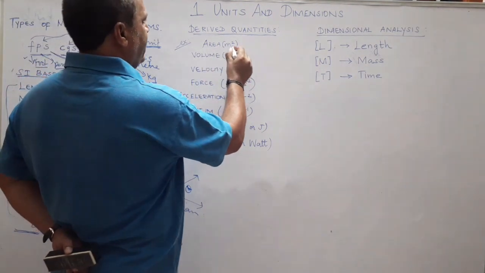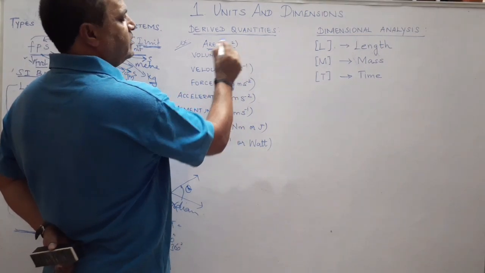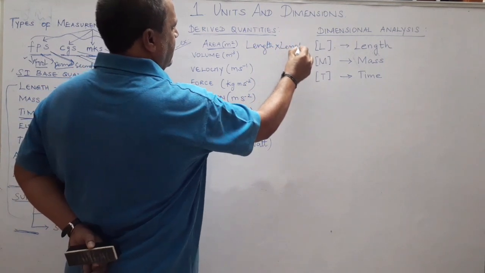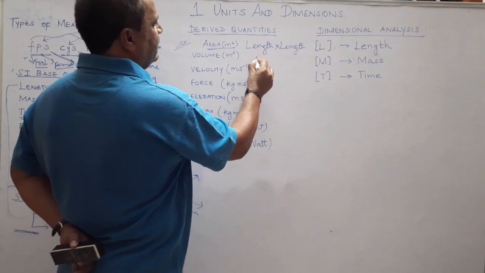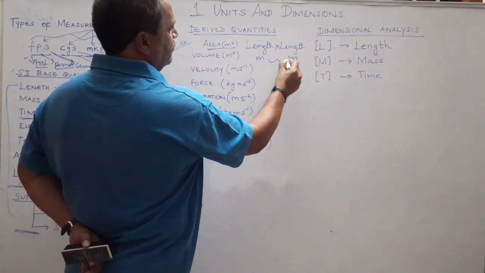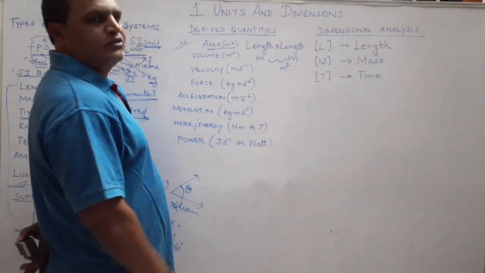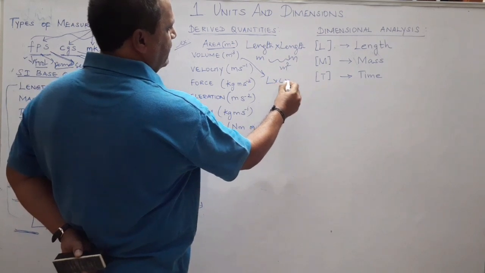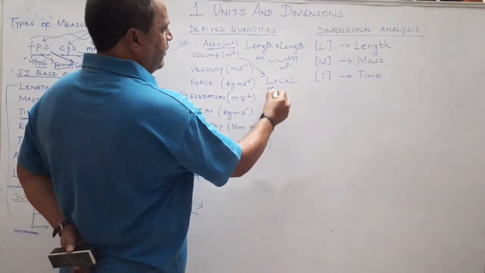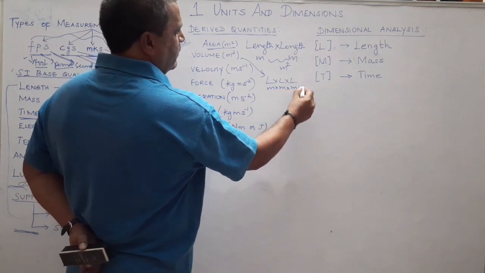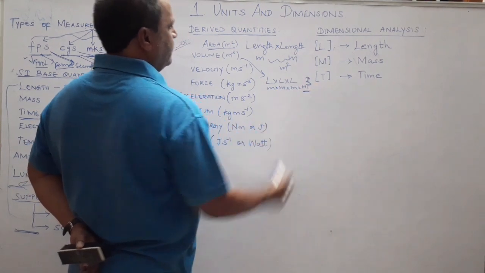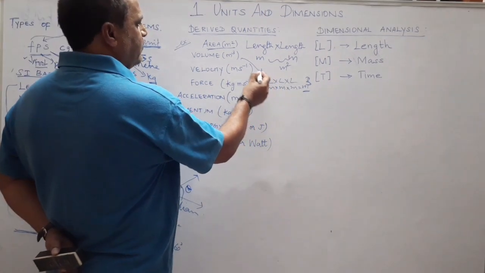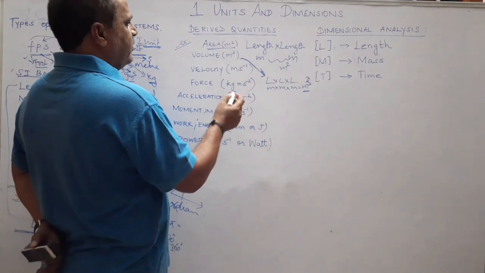Derived quantities, for example, area, it is measured in meter square. How is it meter square? Area is length into length or length into breadth. Length is measured in meter, again length is measured in meter. So together area is measured in square meter or meter square. Similarly, volume. So volume is length into length into length. So meter into meter into meter, equal to meter cube or cubic meter. So volume is measured in cubic meter. We can apply these fundamental quantities in order to derive some derived quantities in physics.